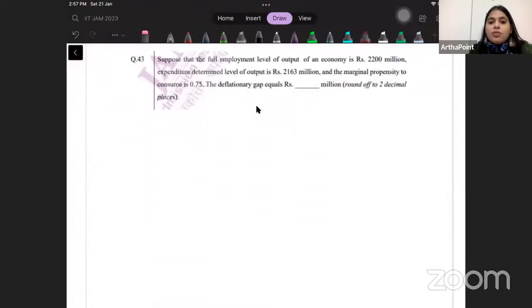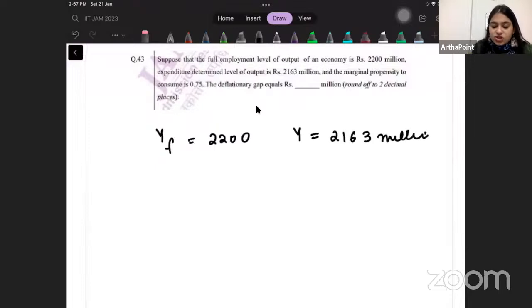Suppose that the full employment level of output of an economy is 2200 million. This is a good question. Expenditure determined by the level of output is 2163 million, and the marginal propensity to consume is 0.75. The deflationary gap is equal to.